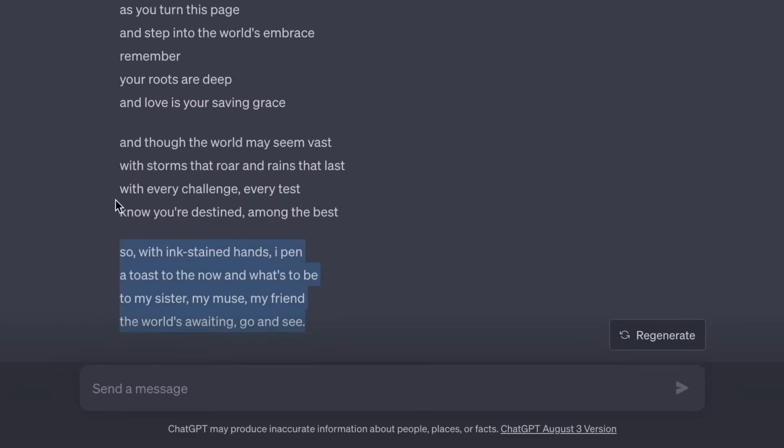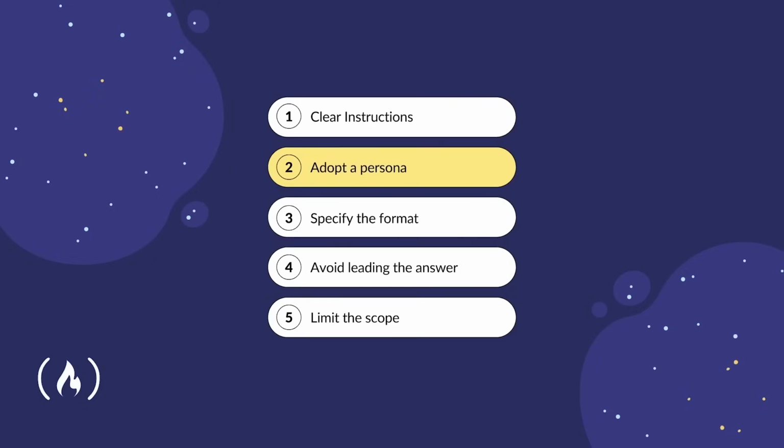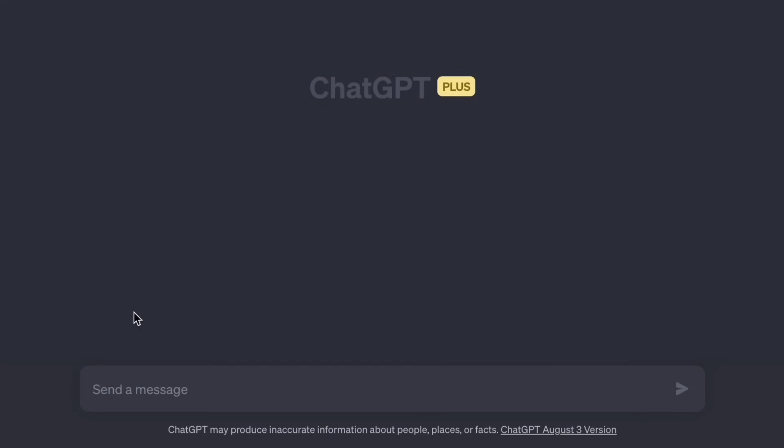So yes, in my eyes, this poem is a lot better, it's much more refined, it's much more personal, thanks to the prompts that we wrote. We've already had a brief look at specifying format when we limited the word count of our bullet points in a previous example.